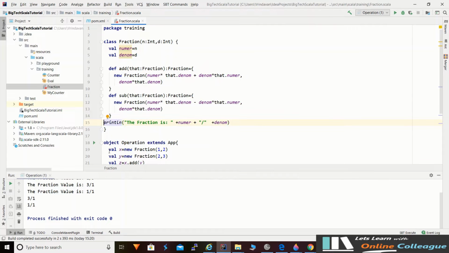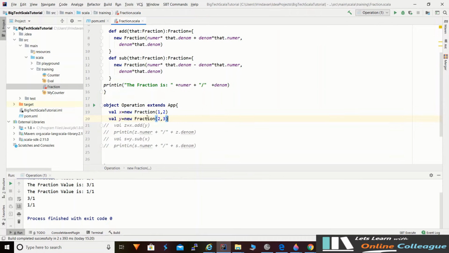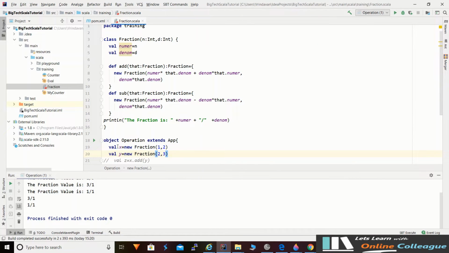While instantiating this object, this whole body is executed, then this println should get executed, and we should see the numerator and denominator on our screen. Let's comment out this and execute it. For each object instantiation we should get this println printed.